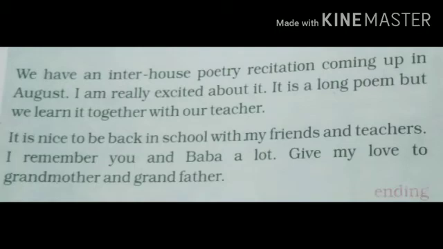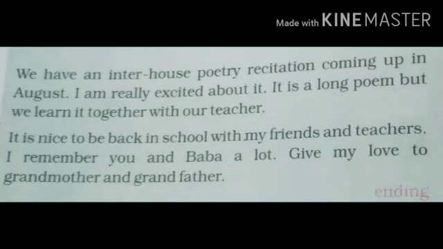So this is the second para of the main content of the letter, and now we go for the first ending, the first paragraph of the ending. It is nice to be back in school with my friends and teachers. I remember you and Baba a lot.